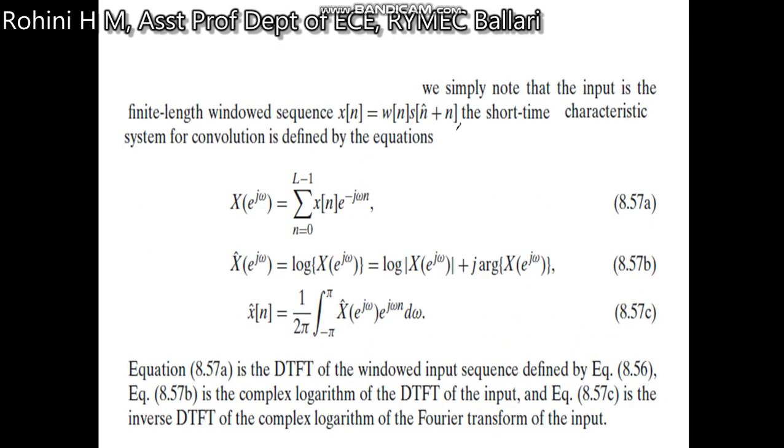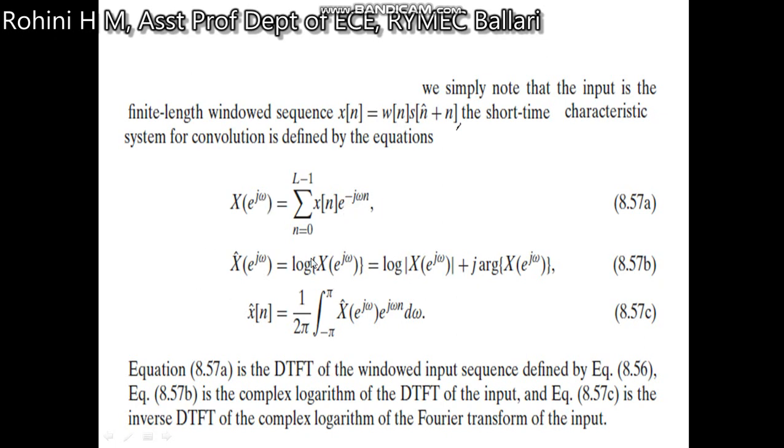Next, we simply note that the input is a finite length window sequence, that is x of n is given by window sequence into speech sample. The short time characteristic system for convolution is therefore defined by X of e to the power of j omega, written as sum over n equal to 0 to L minus 1 of x of n into the twiddle factor, e to the power of minus j omega n, the Fourier transformation of the signal.